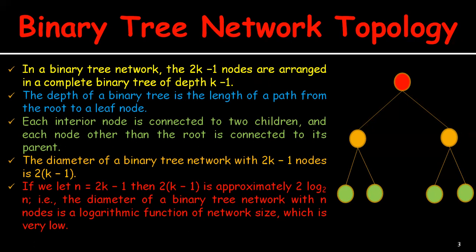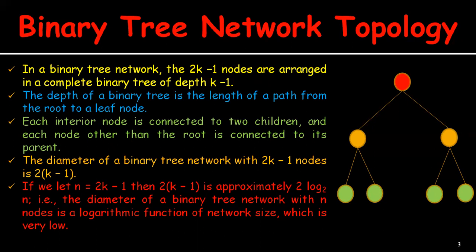Each interior node is connected to two children, and each node other than the root is connected to its parent. So we can say the degree is 3.